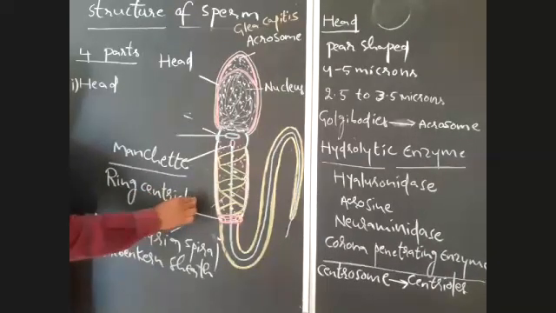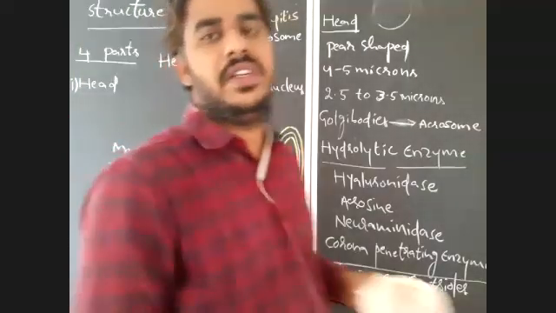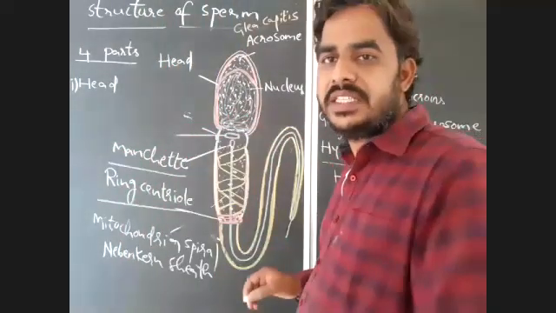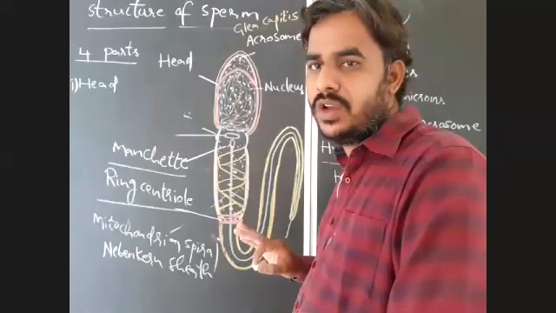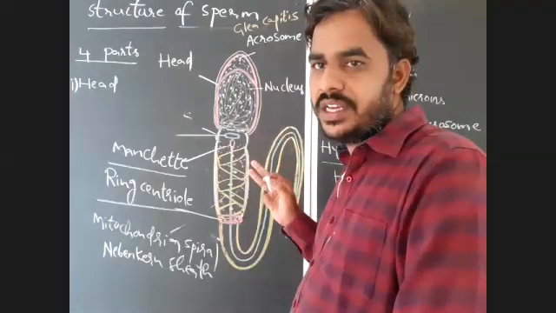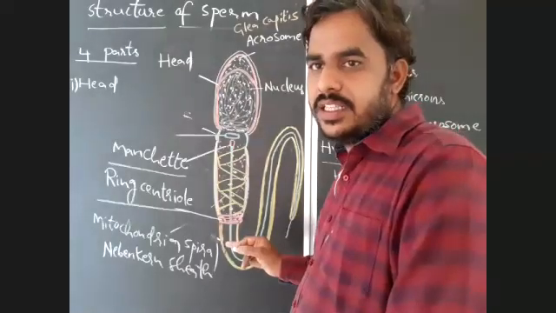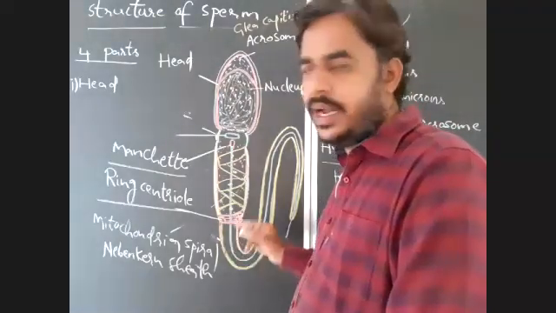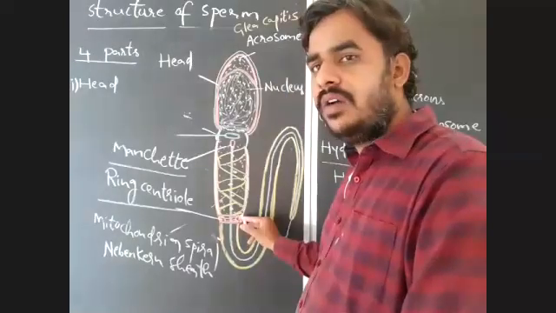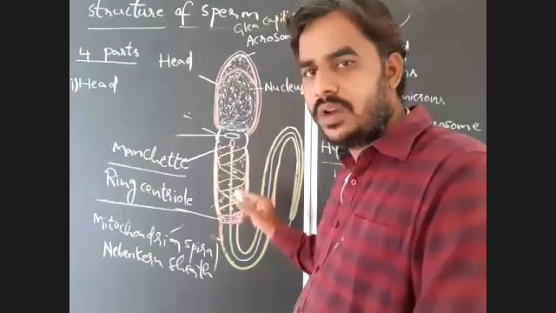The function of this ring centriole is still unknown. So total how many centrioles are there in a sperm? 3 centrioles. 2 in the neck region, 1 in the middle piece. In the neck region, there is a proximal centriole and a distal centriole, but at the ending of the middle piece, there is a ring centriole. That also you have to remember.